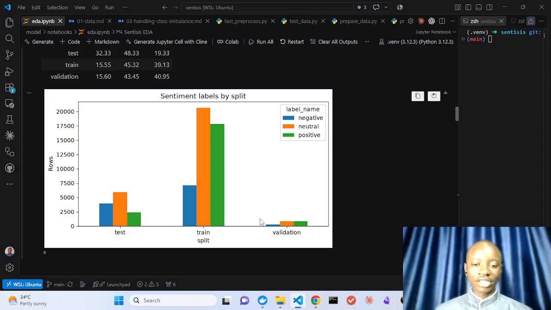But when you look at it in the validation area, you can see that the neutral and the positive are of the same height, while negative is down. Over here, the neutral is the highest, followed by the negative, then the positive. So the distribution is different. What this tells us is that our training can't be just a generic training. It has to be a weighted training to take into account the skewness that exists in the data set, which is the skewness that exists in the real world as well. The world is skewed.